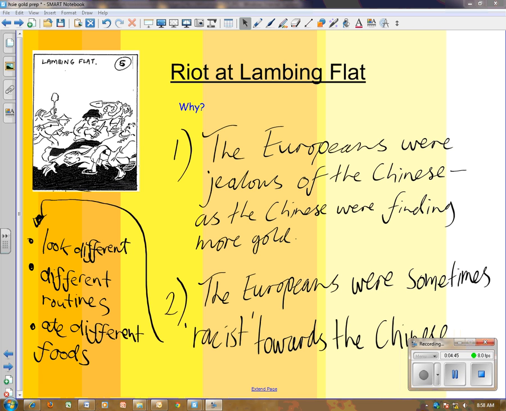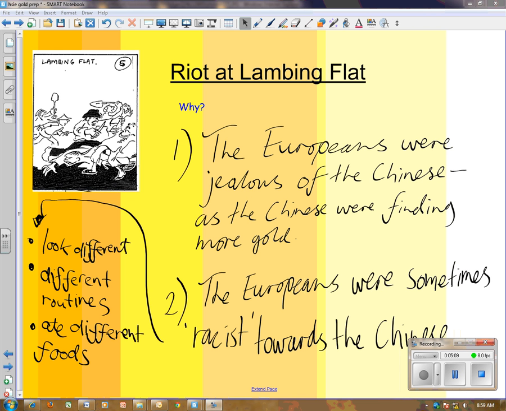The Europeans, that's Australians, Italians, Americans, Irish and English, were basically jealous of the Chinese diggers, as the Chinese were often finding more gold, even in places that the European diggers had already had a look in. Now this is very likely because the Europeans were racist towards the Chinese.